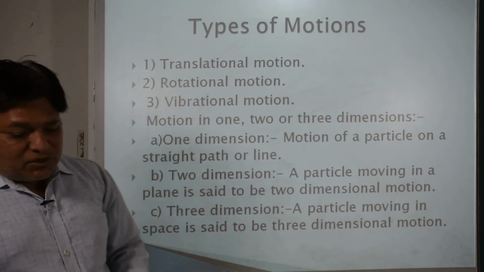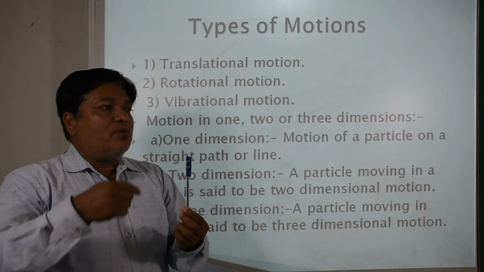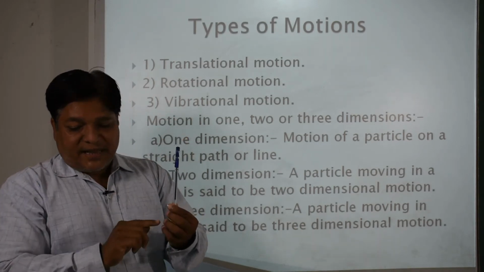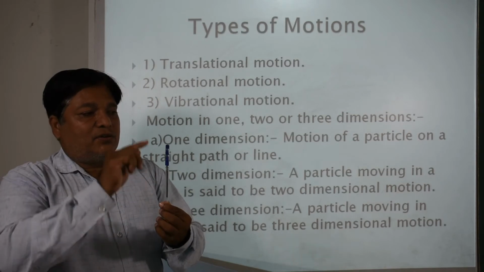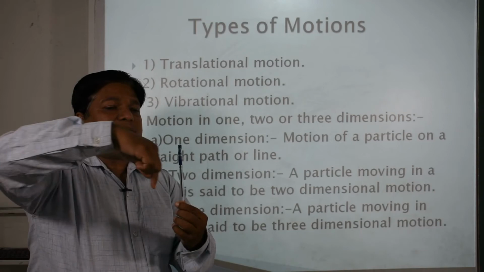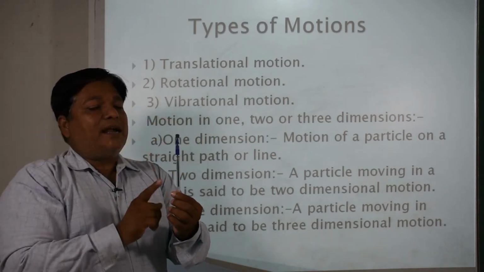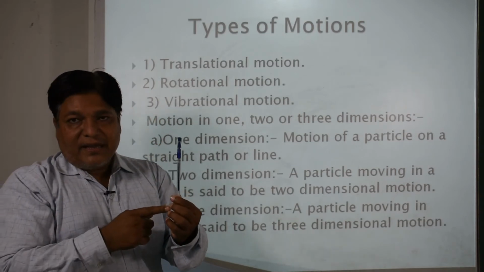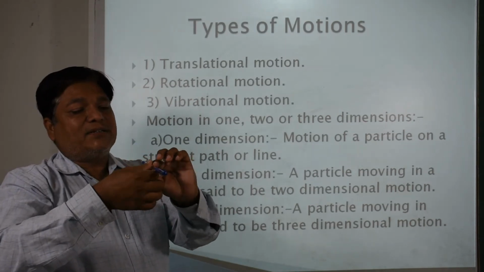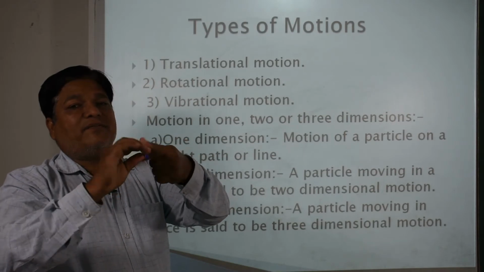Rotational motion means that a particular point or object moves about its axis of rotation. Suppose that this is the axis of rotation here. So we can say that a particular object is moving about its axis of rotation like this. This type of motion is said to be the rotational motion for a point, and the axis of rotation is this line. In this way also, if I consider this pen like this, it is moving like this. The point is here, it is also moving, but the axis of rotation is my finger only.